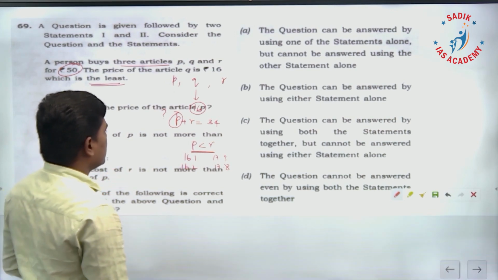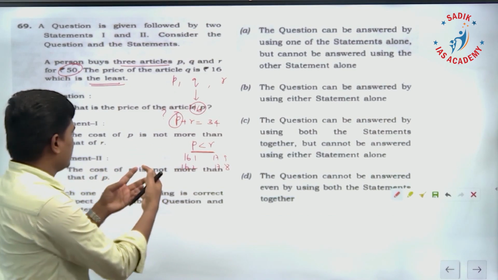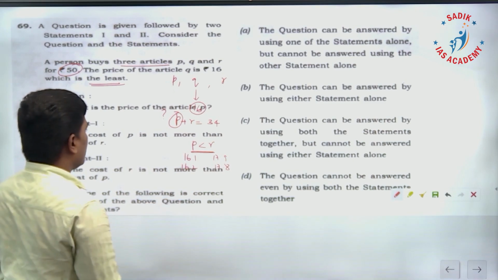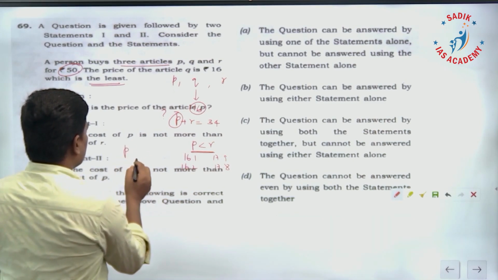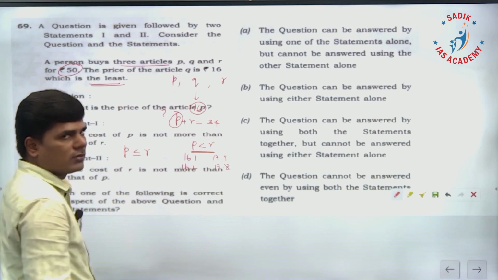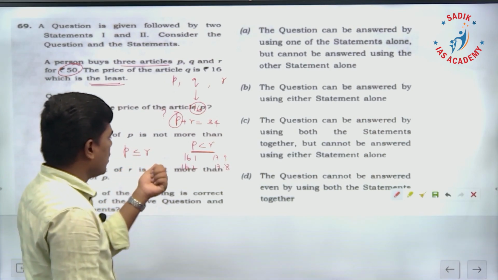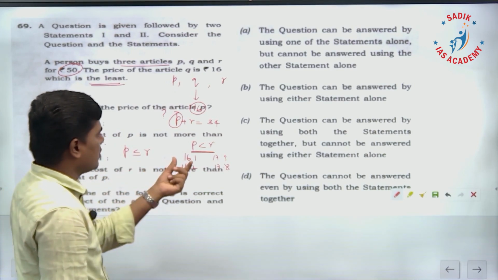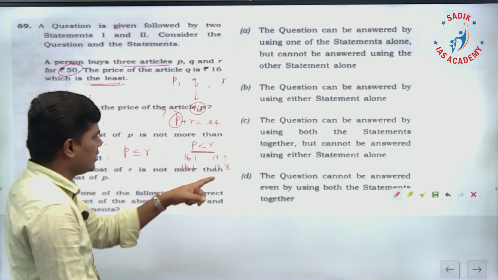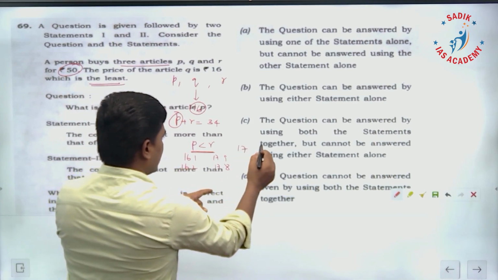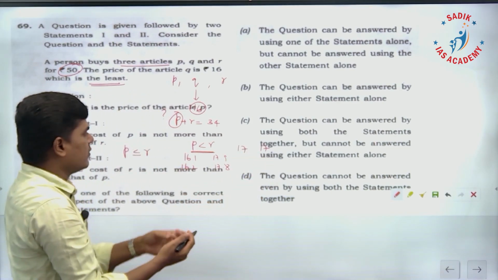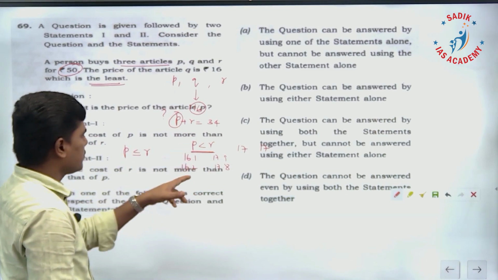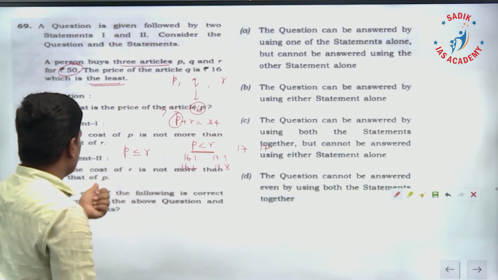Now, the other way of interpreting this statement: the cost of P is not more than the cost of R. That means P is less than or equal to R. The cost of P can be equal to R or less than R. Using the first statement alone we cannot answer. This possibility is also there, and of course 17 and 17 is also possible. So we cannot fix the cost of P. Similarly, the cost of R is not more than the cost of P. That means what?